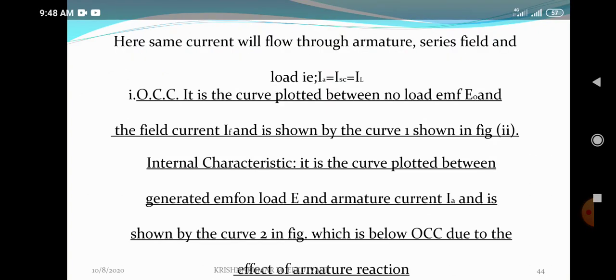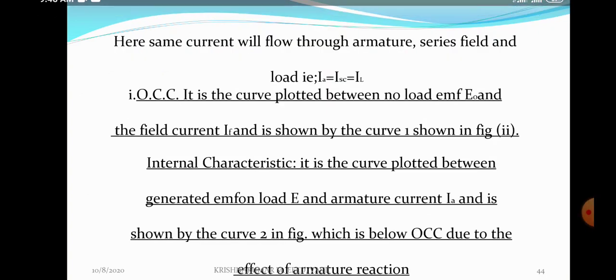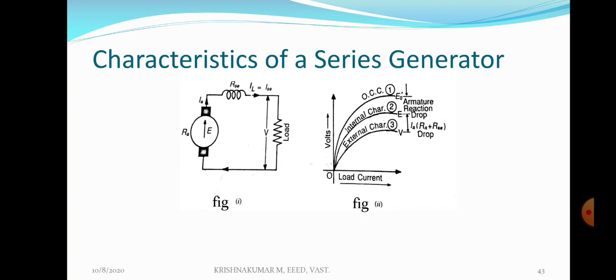In the case of a series generator, the same current is flowing through the armature, series field and load. Therefore Ia is equal to Isc is equal to IL. Look at the figure. In figure 1, the armature winding, field winding and load are connected in series. Current flowing through the armature is known as armature current, through the series field is series field current, and through the load is load current. All three are the same: Ia = Isc = IL.